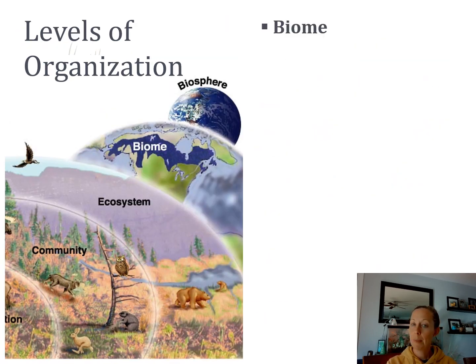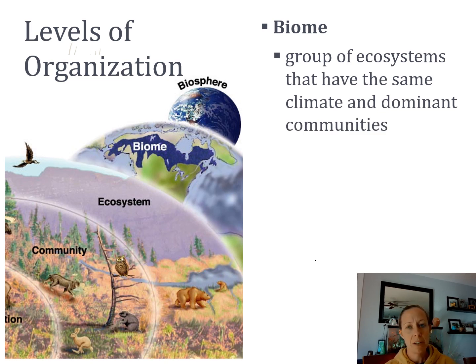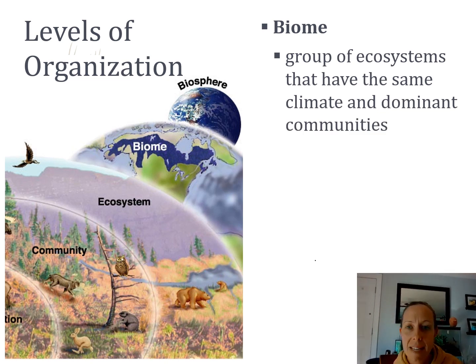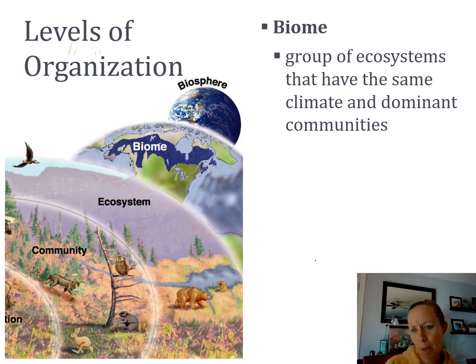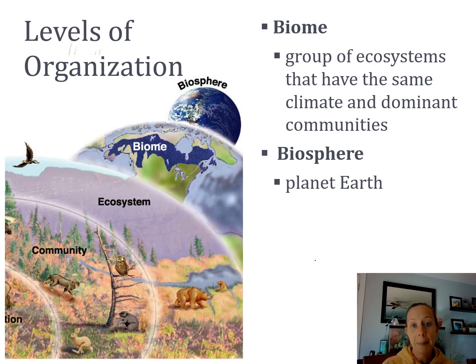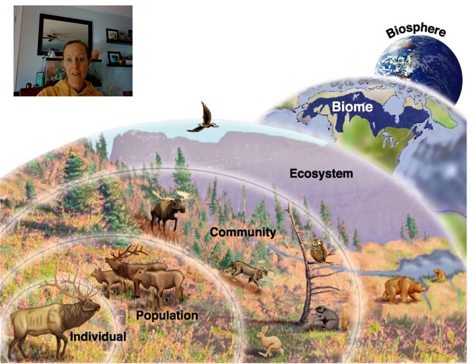After ecosystem, we go up to biome, and I'm sure you've done this in other grades. A biome is a group of ecosystems that have the same climate and the same dominant communities. All right, so we have like tropical rainforest, we have desert, we have tundra, right? And then above biome, we have biosphere, which would be the planet Earth. So this is all the biomes across the whole Earth, all combined together.